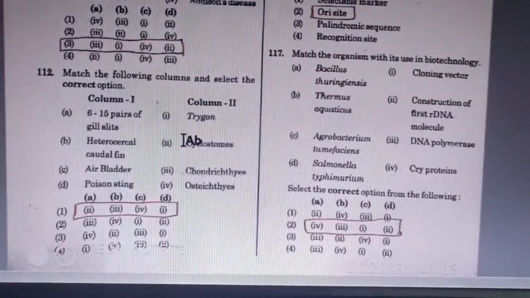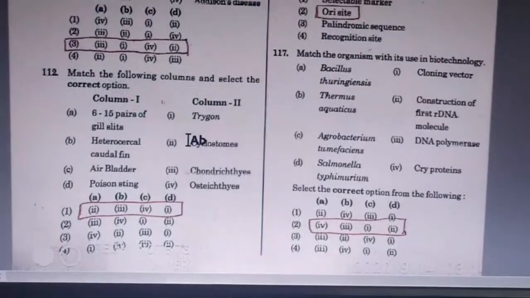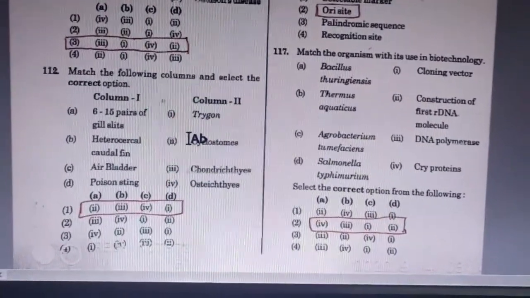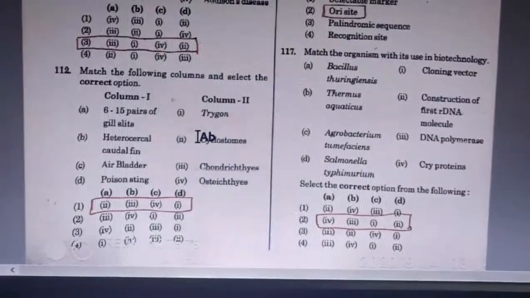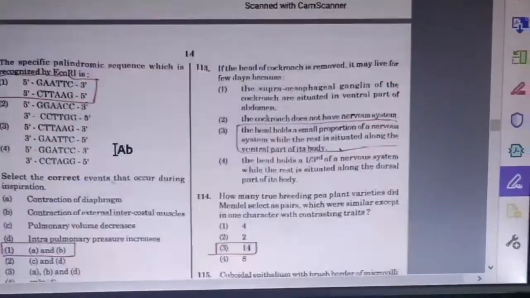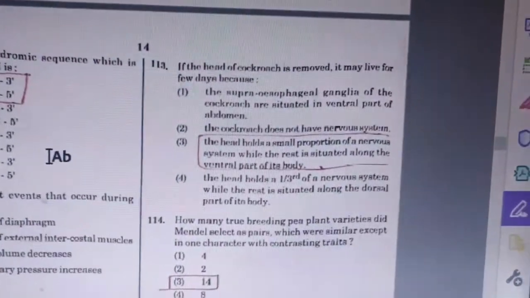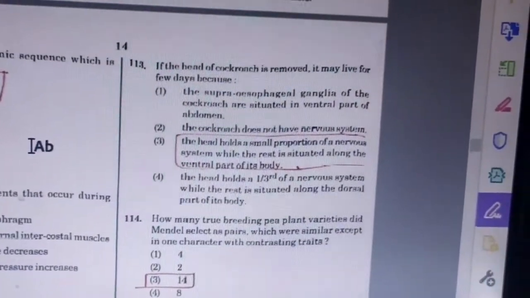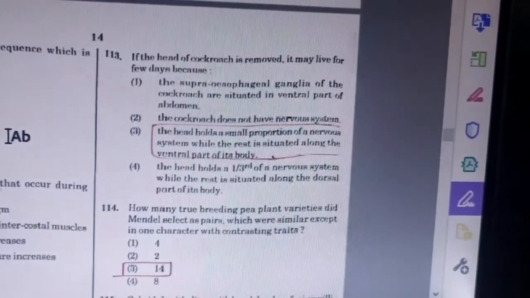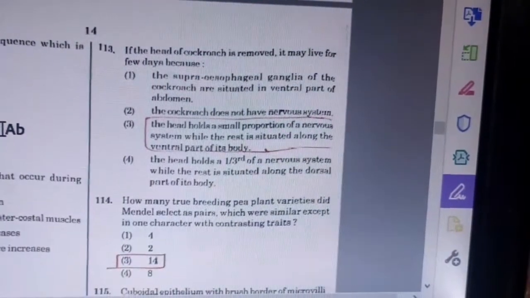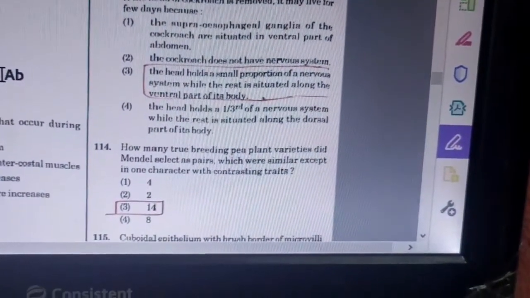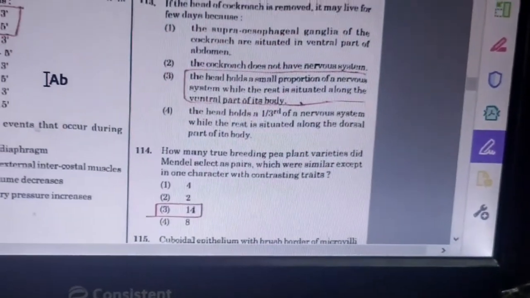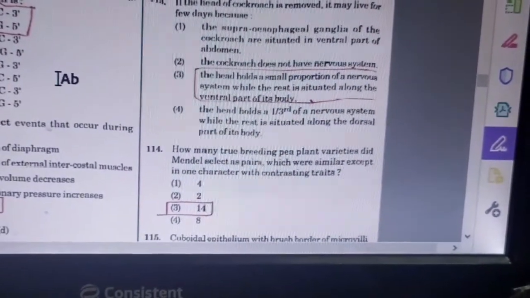Match the following columns and select the correct options. Pairs of gill slits, and the options order is 2, 3, 4, 1. And question 113 for the model question paper. If the head of the cockroach is removed, it may live for a few days because the head holds a small proportion of the nervous system while the rest is situated along the ventral part of the body.